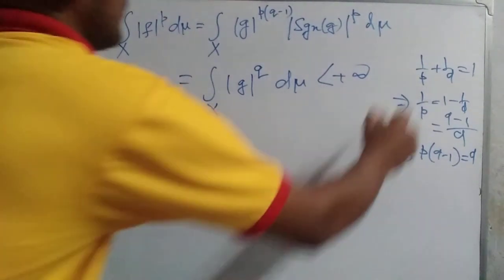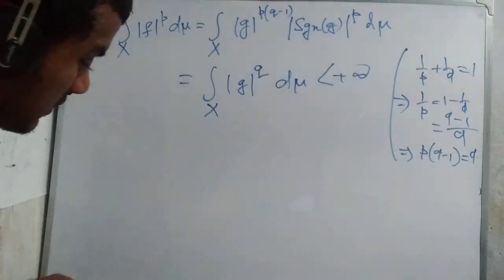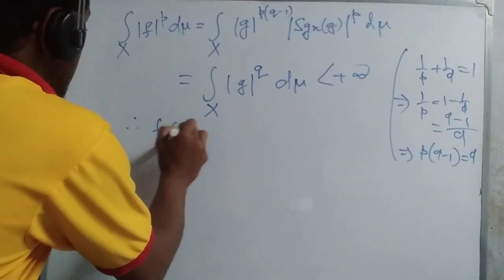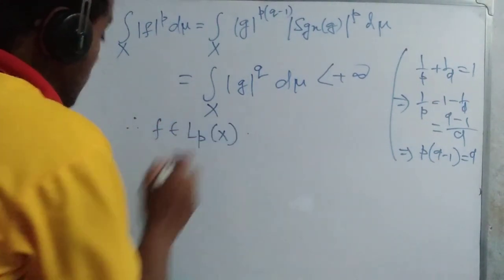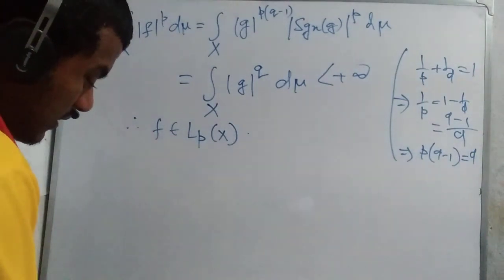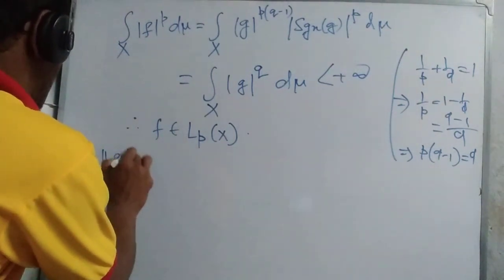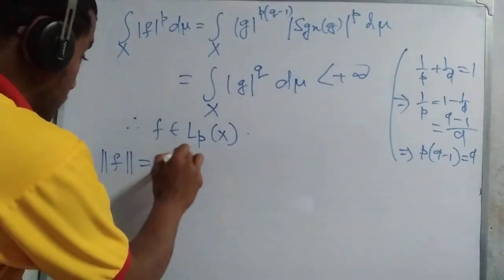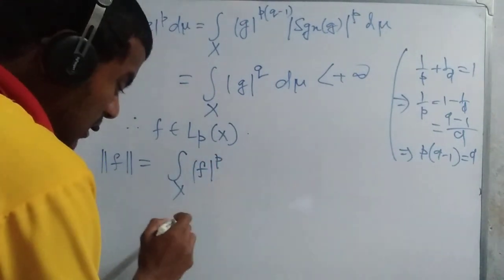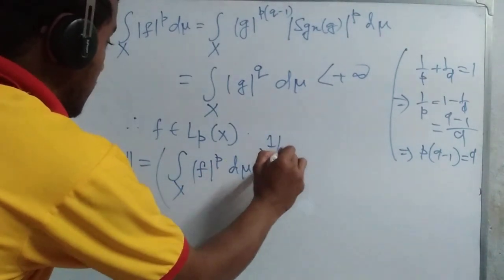Then we also discuss this portion here. f is p integrable, that means f belongs to L^p(X). Now we further discuss that norm f equal to integration over x of mod f to the power p d mu whole to the power 1 by p.